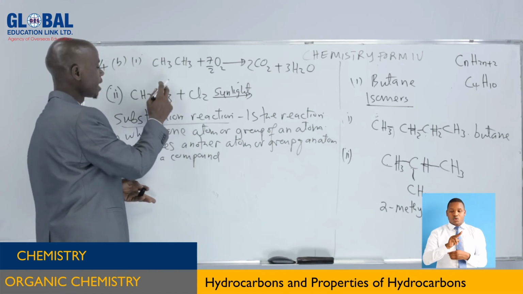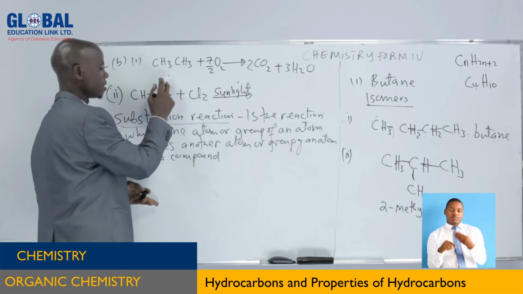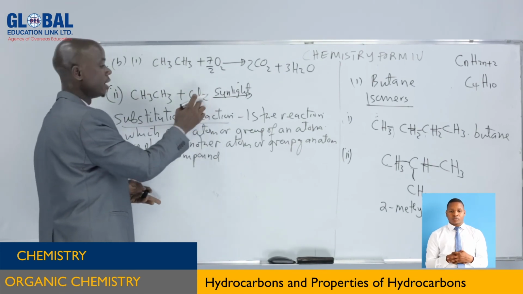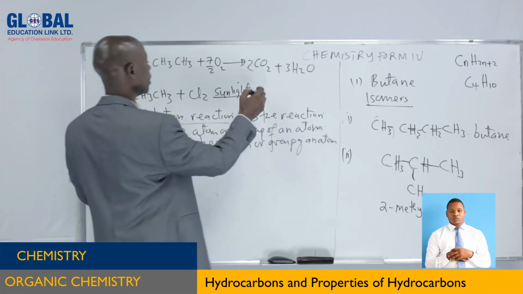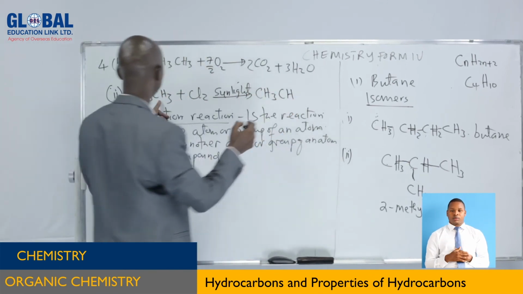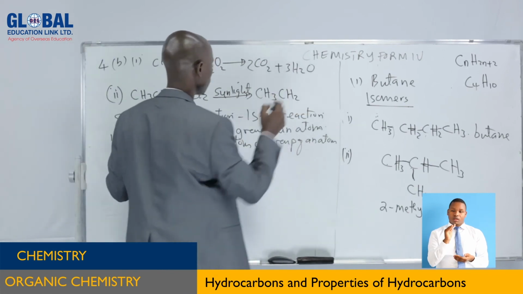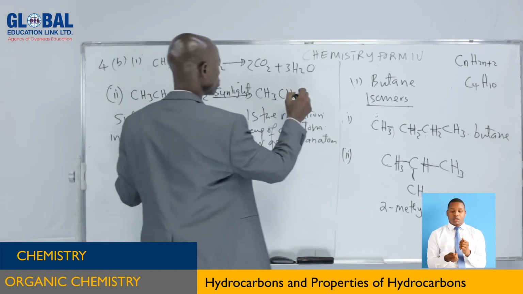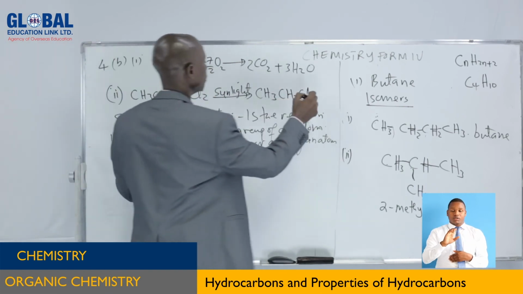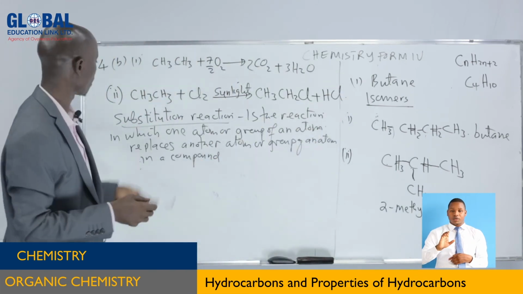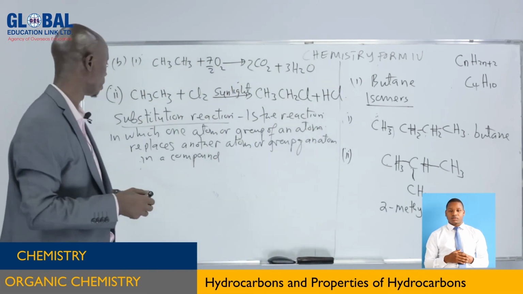And the hydrogen atom which is replaced will combine with one of the chlorine atoms to make hydrogen chloride. So here we are going to have CH3, CH, remaining 2 hydrogen atoms. And the chlorine atom has replaced one of the hydrogen atoms, and hydrogen chloride. It is simple like that, as you can see on the board.